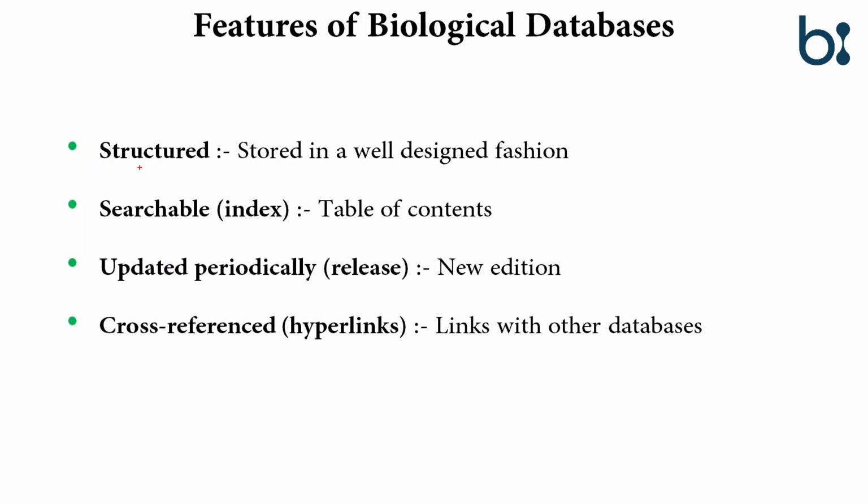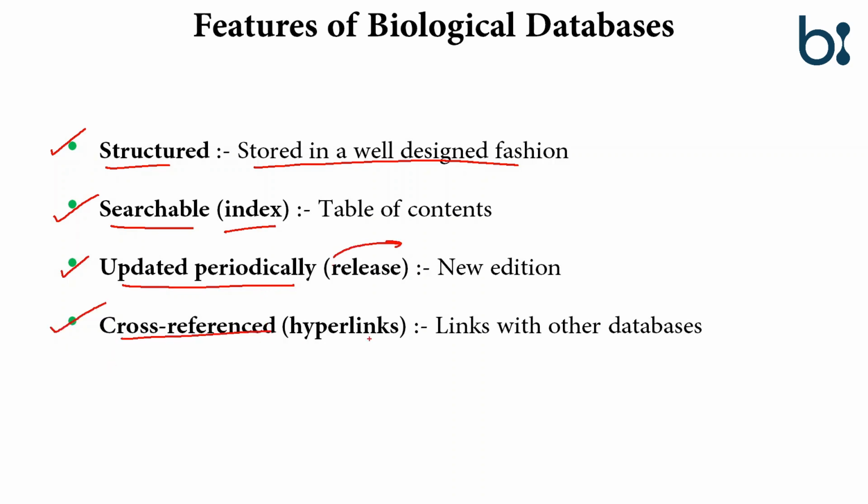Features of biological databases. The first feature of a biological database is that it should be structured, means it should be stored in a well designed fashion. Second, it should be searchable. So if someone wants to search the database, then the data should come really fast. The third, it should be updated periodically, means the data should be updated regularly. Last is cross-referenced, means it should be linked with other databases.